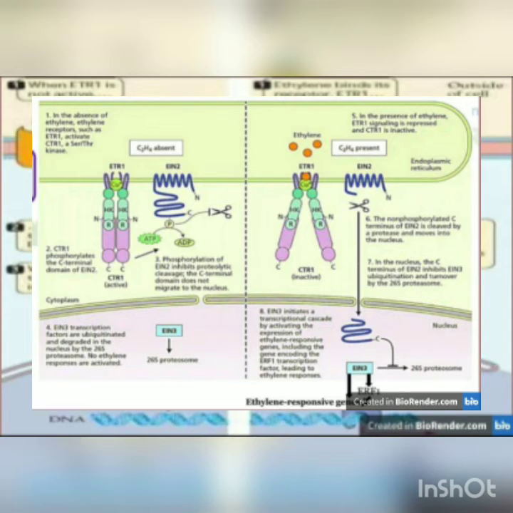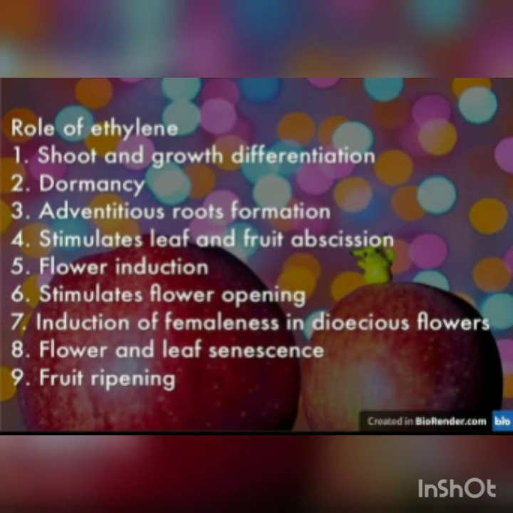including the transcription factor ERF1, that is ethylene response factor 1. The activation of EIN3 and ERF1 serves to alter the expression of a large number of genes to bring about the numerous changes in the function of plant cells in response to ethylene. So after the ethylene signaling, we will focus on the role of ethylene. That is the most important part of our presentation. In this we discuss how fruit ripening occurs.